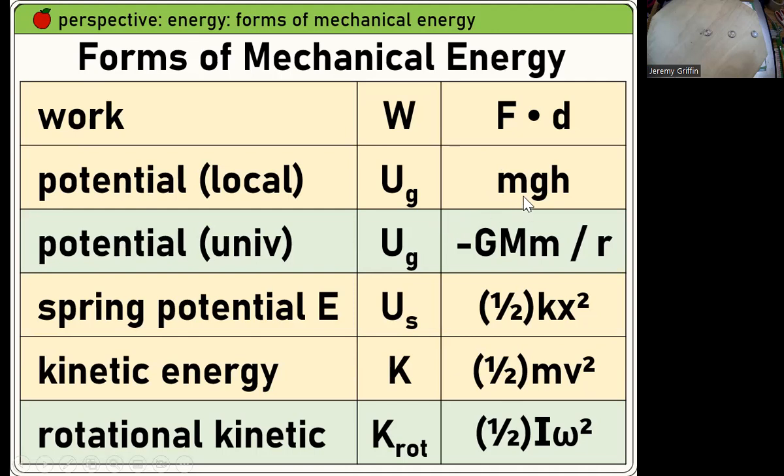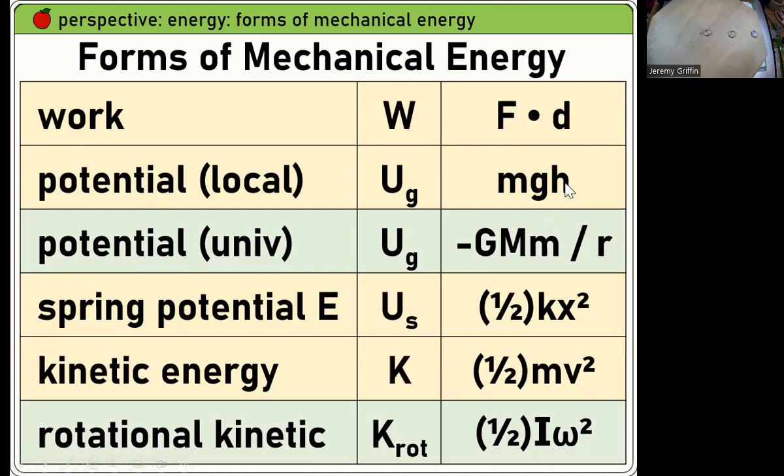If you change your distance from a planet enough, that lowercase g, looking at potential energy, does not stay the same. If you're blasting a rocket all the way to the moon, you can't use mgh in your equations. It wouldn't really check out. So you have to use the more universal form, negative GMm over r. It's always negative, kind of abstract, but it checks out.